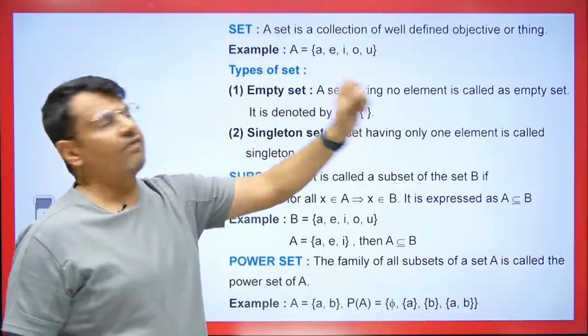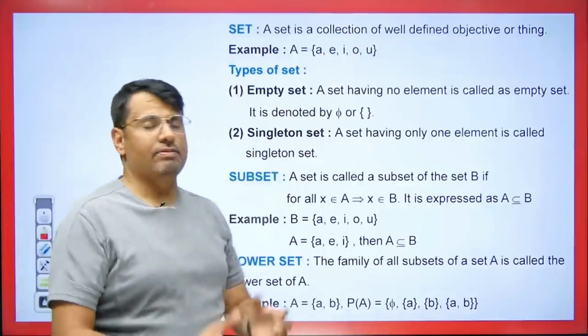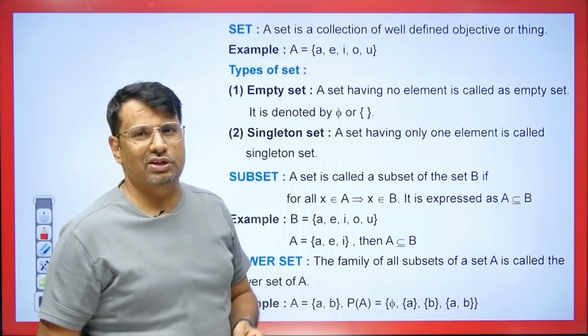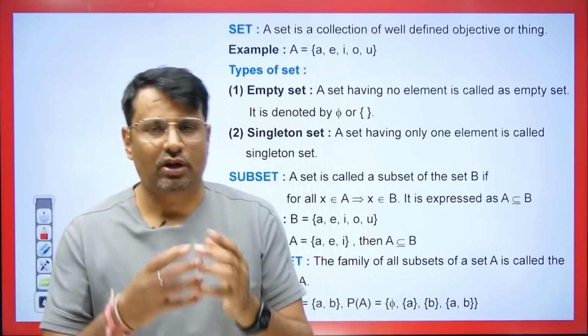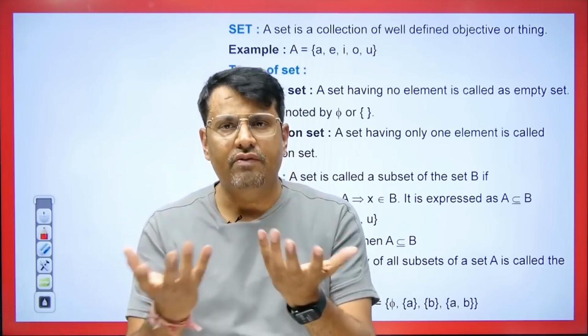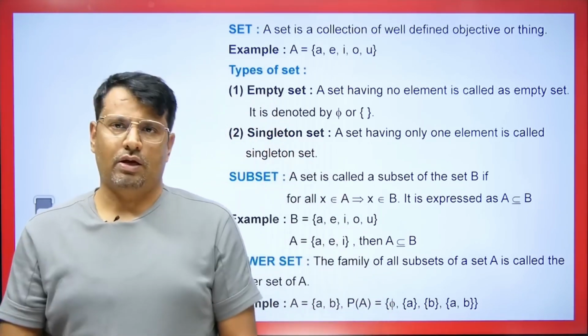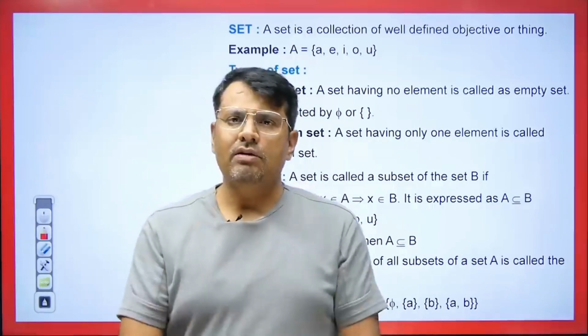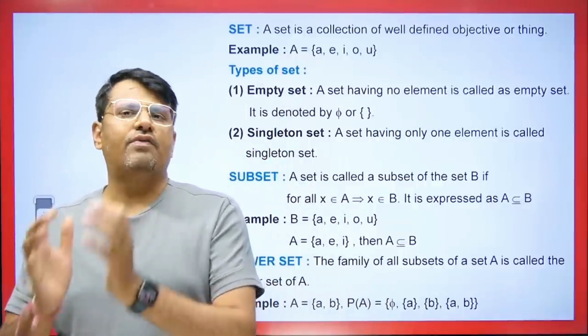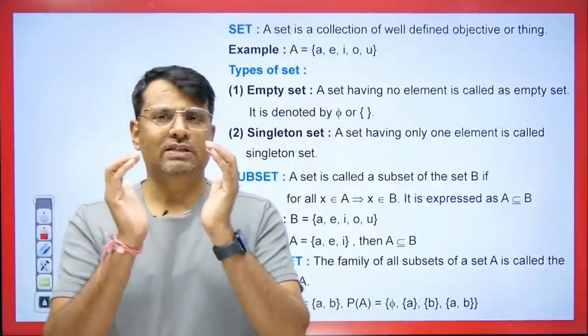A set is a collection of well-defined objects. For example, if I ask you what vowels are present in the alphabet, you know what they are. If I ask you what the even numbers between 1 to 100 are, what the odd numbers are, what the prime numbers are, what the numbers divisible by 3 are, these are all well-defined objects. So what do we have as a collection? It is a set.